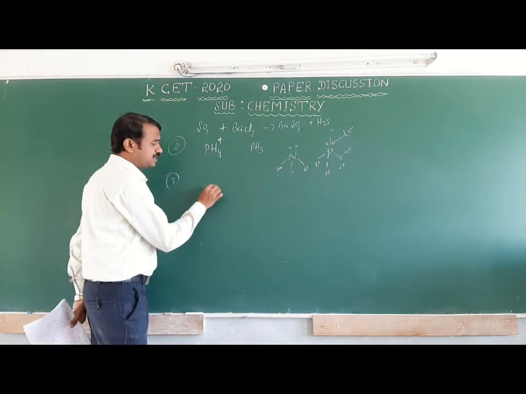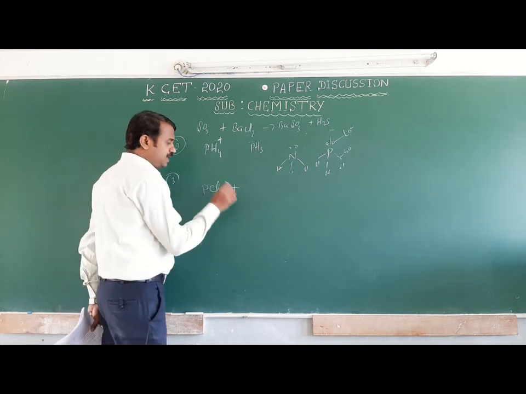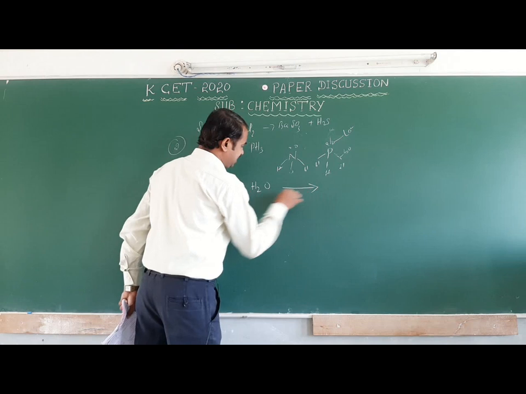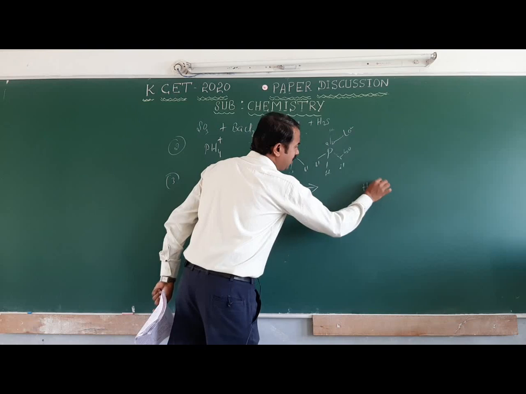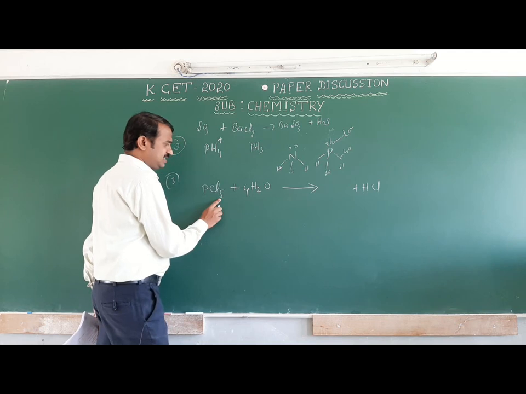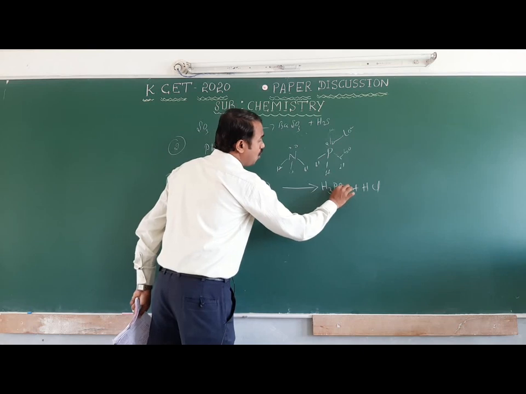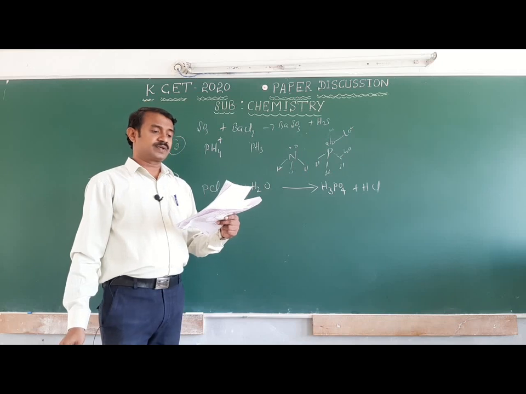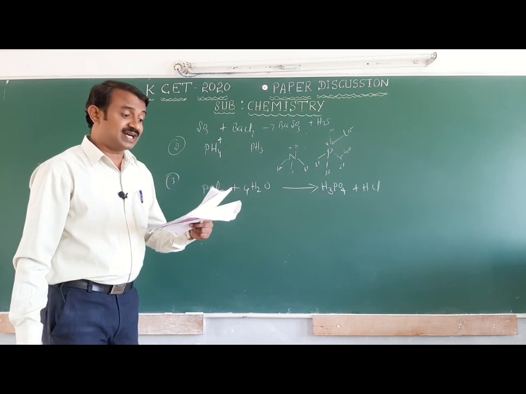What is the formula of phosphorus pentachloride? When phosphorus pentachloride undergoes hydrolysis, it forms 5 molecules of hydrochloric acid, and you will get an oxo acid, H3PO4. They are given on hydrolysis gives an oxo acid of phosphorus which is tribasic.